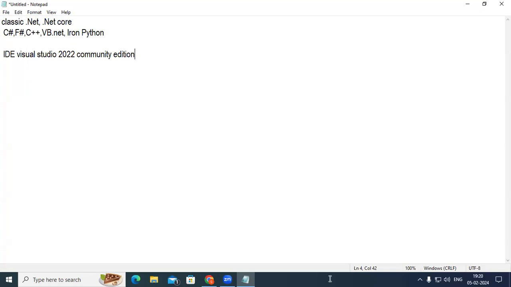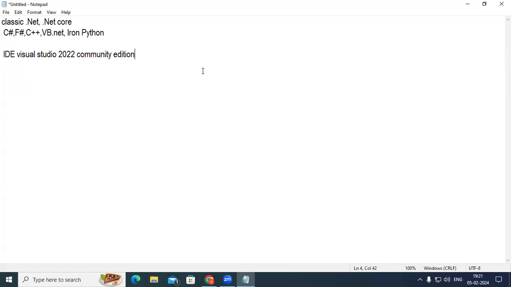So you require an IDE. IDE stands for Integrated Development Environment. With the help of that, you can develop .NET based applications. You require Visual Studio 2022, the Community Edition. From the Microsoft site, you can download and install it. The size of Visual Studio is about 7 GB, I think.